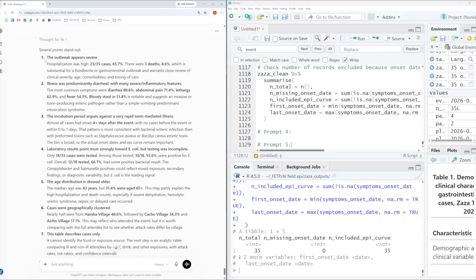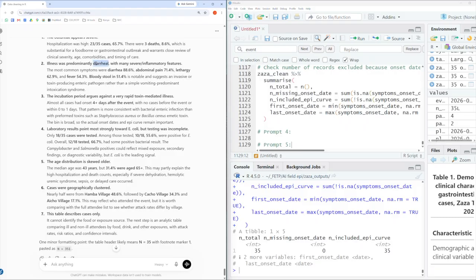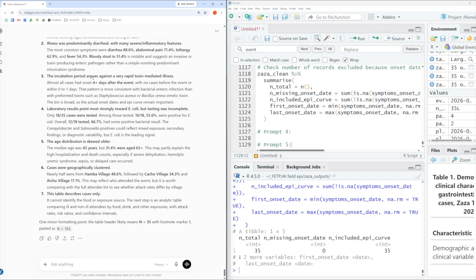The outbreak appears severe. More than half of patients were hospitalized, and there were 3 deaths, which is substantial for a foodborne outbreak. The illness looks like it was diarrheal and primarily inflammatory. The incubation period argues against a toxin-mediated illness, and it's likely a bacterial enteric infection. Laboratory results suggest E. coli, although testing was incomplete. And then lastly, it tells us that this table describes cases only, and it recommends that we do an analysis of food exposures amongst ill and non-ill attendees at this event, which is what we'll do next.